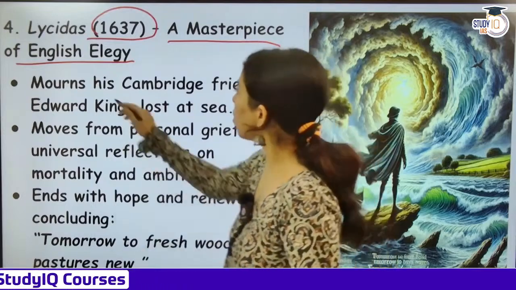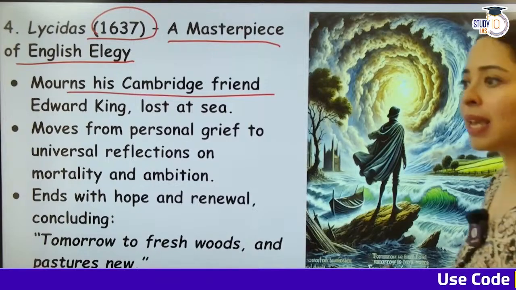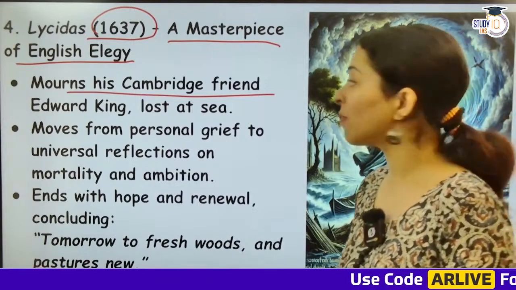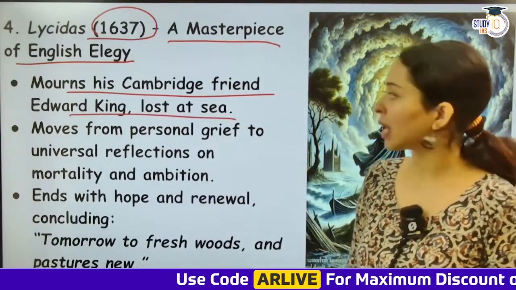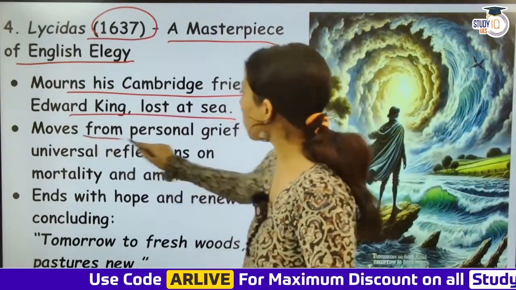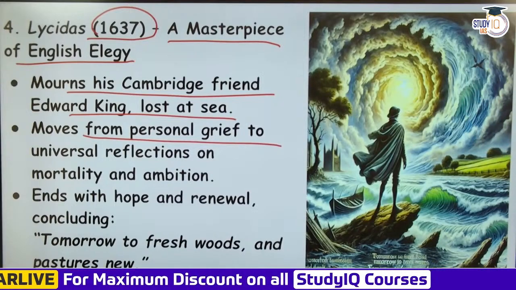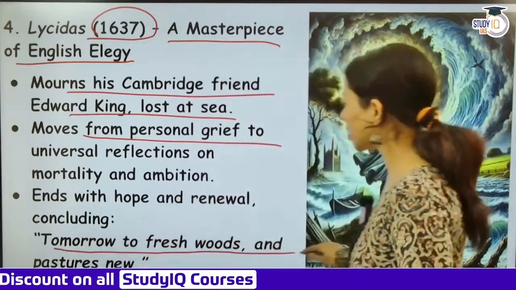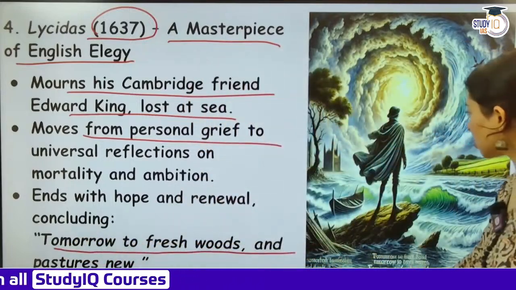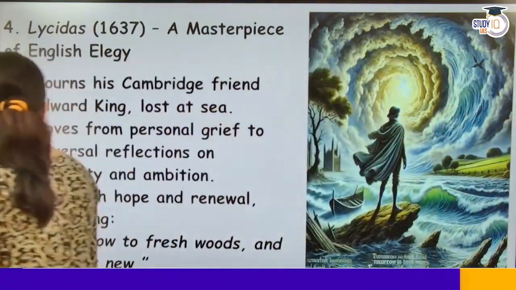It mourns his Cambridge friend. Lycidas is about what? It's a pastoral elegy, a poem on the death of his friend Edward King, who was lost at sea, who drowned at sea. And he moves from personal grief to universal reflections on mortality and ambition, and ends with hope and renewal, concluding, "Tomorrow to fresh woods and pastures new." So you can imagine Lycidas over here.